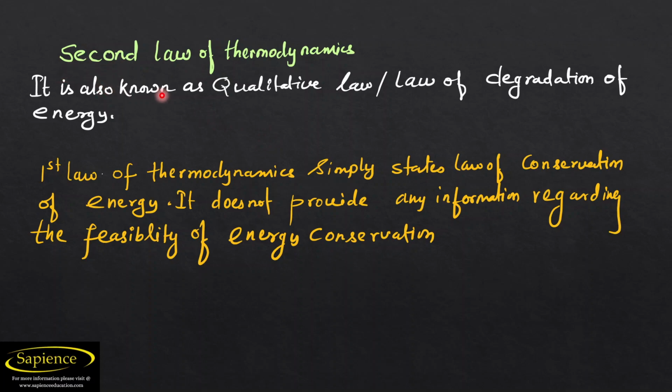Second law of thermodynamics is also known as the qualitative law, or law of degradation of energy. Before that, we need to understand what the first law of thermodynamics has done. As per the first law of thermodynamics, it simply states the law of conservation of energy. It does not provide any information regarding the feasibility of energy conservation. What do you mean by the feasibility? Let us see here.